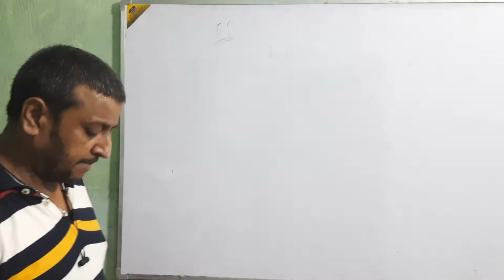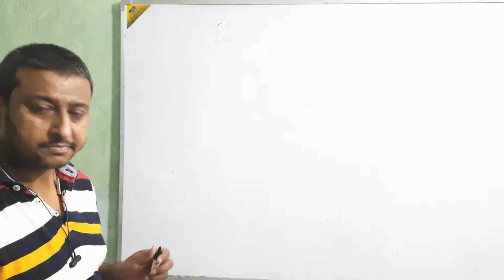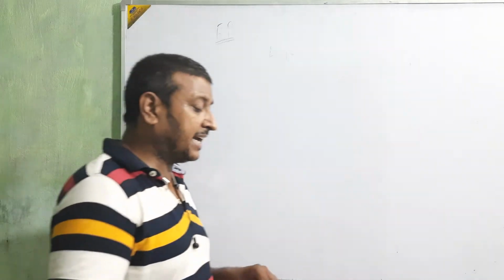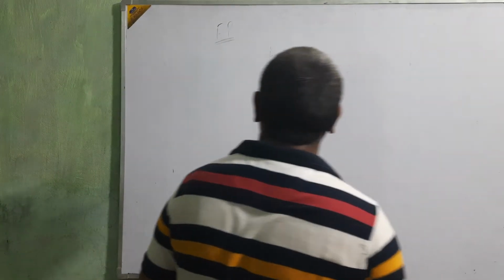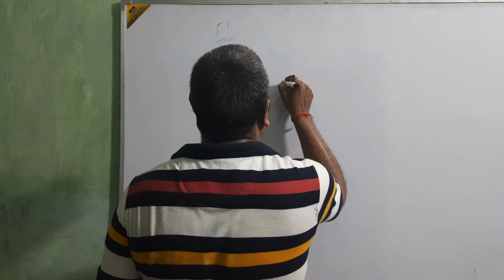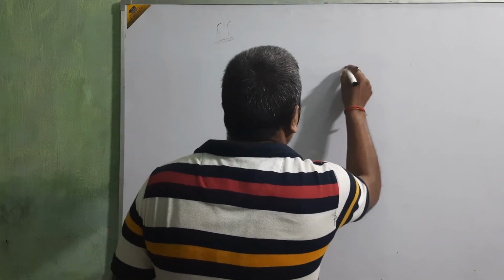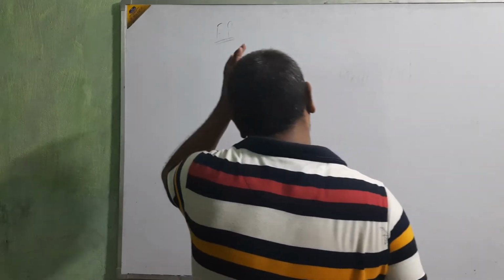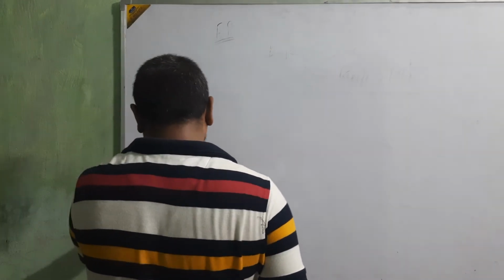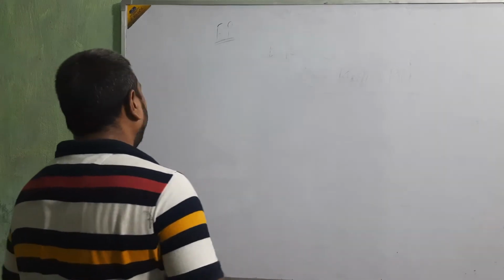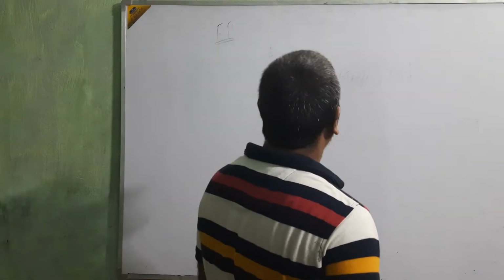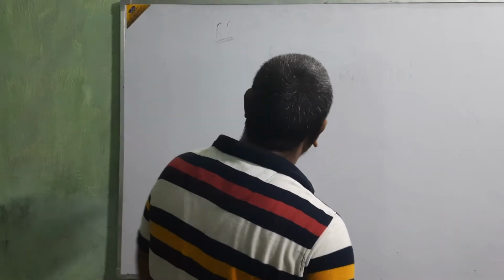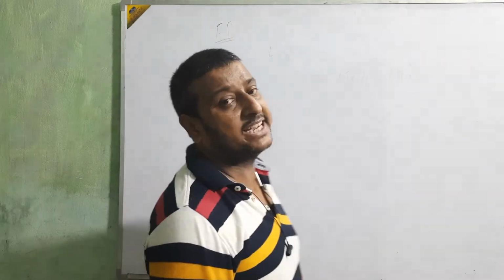Okay beta, bank account debit to share application and allotment.